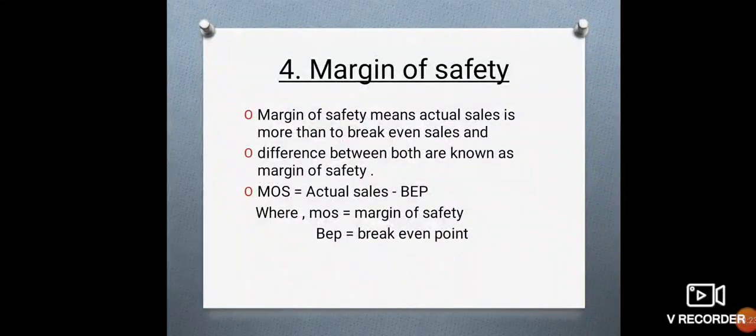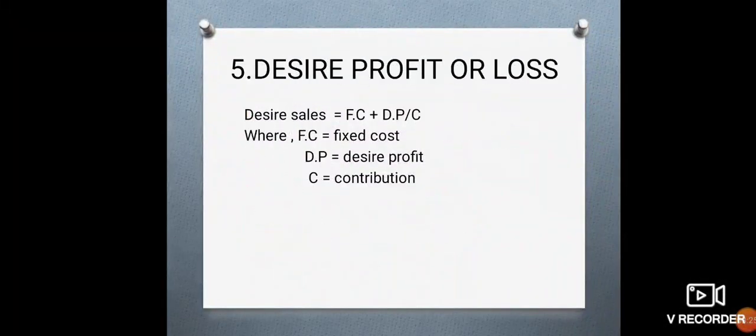Last concept of this chapter is desired profit or desired loss. If you want to find the desired sales regarding the desired profit, then the following formula is used. Desired sales is equal to fixed cost plus desired profit divided by contribution. We also use fixed cost plus desired profit divided by S minus V, and S minus V finally gives the contribution. So ultimately we get the desired profit or desired loss for the company.